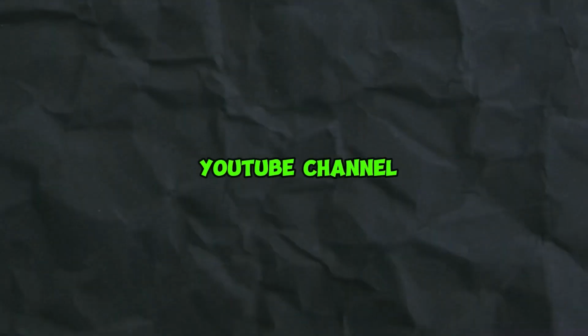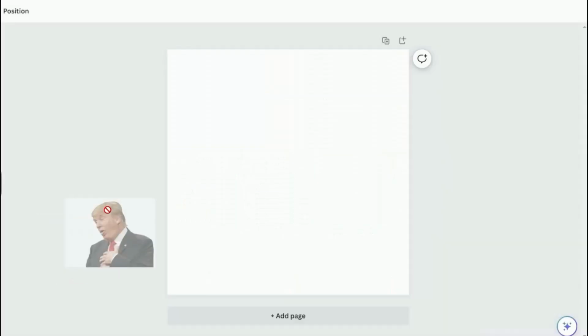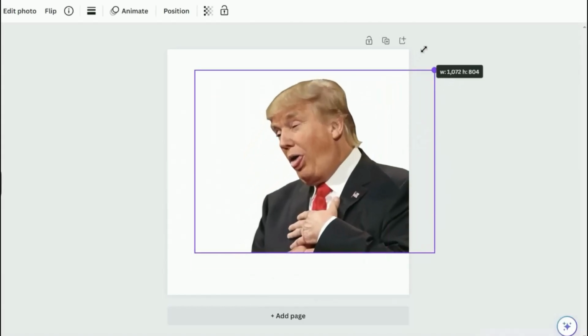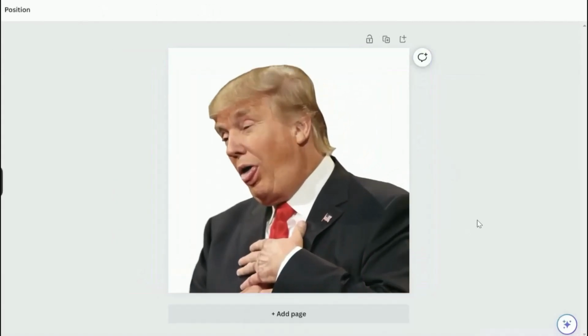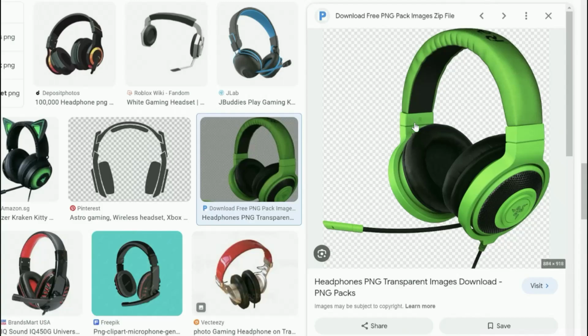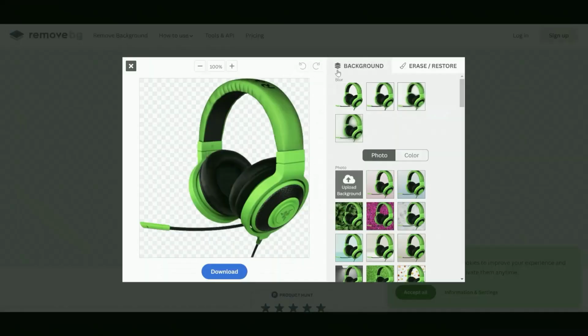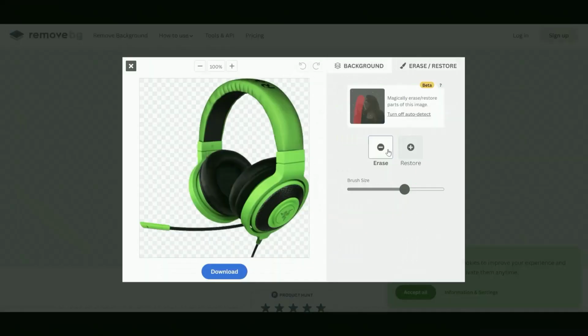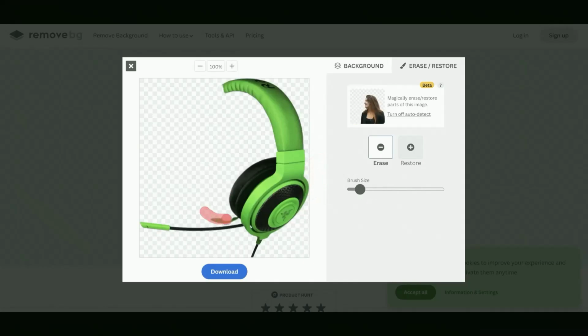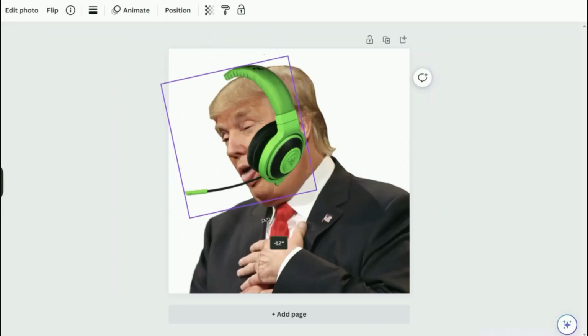Finally, we will create a YouTube logo for this kind of YouTube channel. We will go to Canva, select Instagram post, and drag a funny image of one president on the blank. Now we will search for some gaming headphones to add to the president. But first, we will need to remove some parts of the headphones, so we can use a free online background remover to do it. Adjust the size of the brush and start removing this part of the headphones. Download the new image and drag it on Canva.